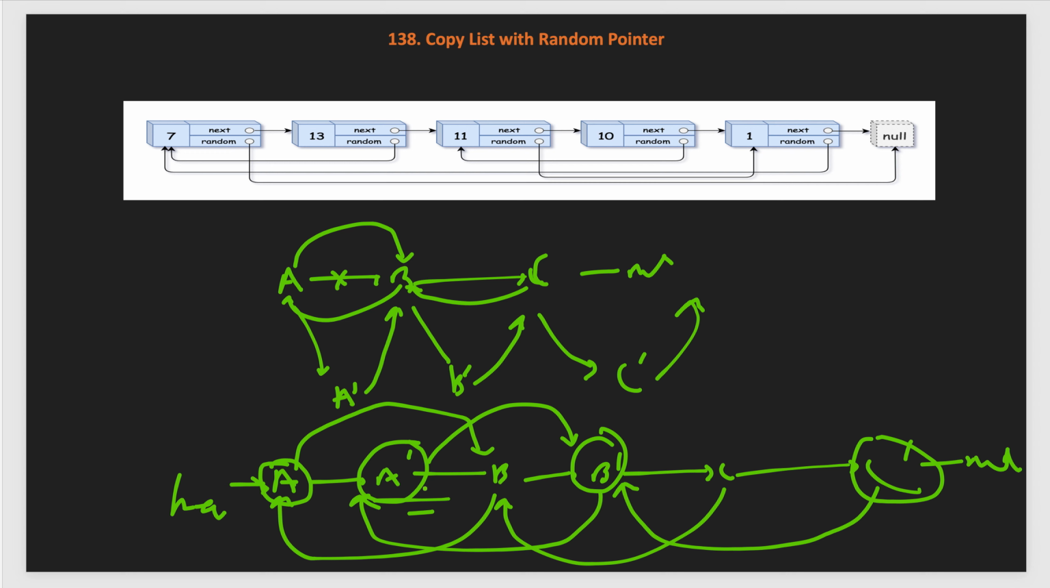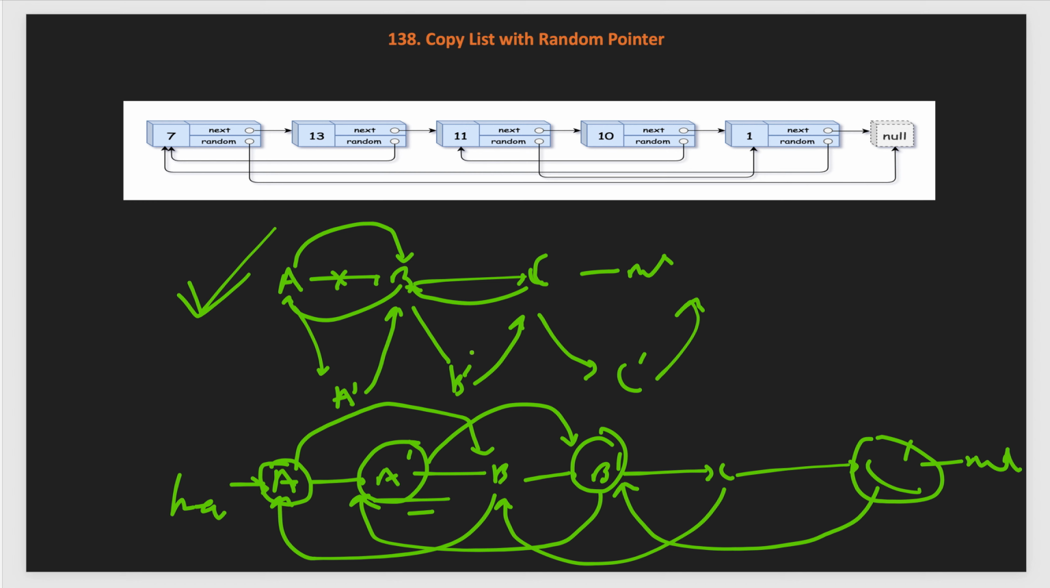Now in the third pass, we will fetch only the dash nodes separately into one list and restore the original list as it was before any modification. So this is the idea.